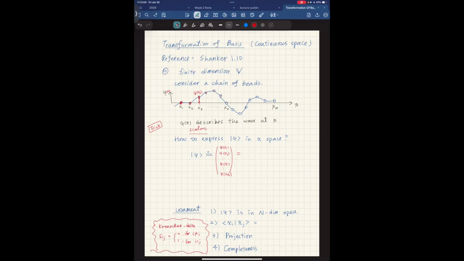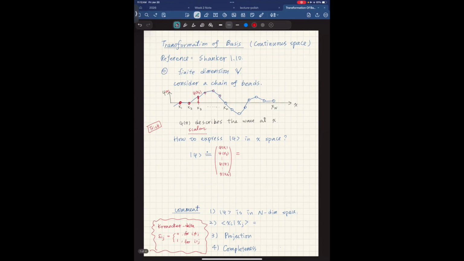What it means is that I have so much amplitude in this x1 coordinate, and I have so much amplitude in my x2 coordinate, and so on and so forth. So you can imagine this is going to be a summation of the amplitude at every coordinate.